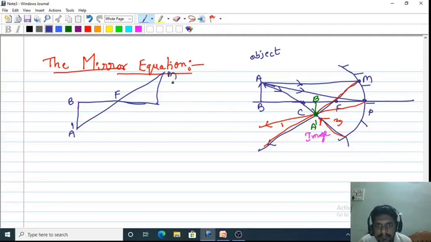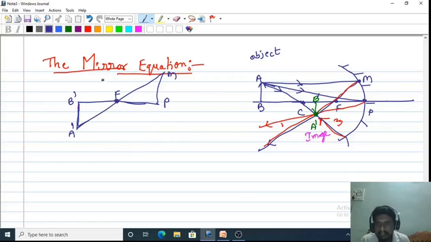This is M, P. These two triangles, B dash, A dash, F, and MPF, are two similar triangles. Why? Because they have common vertices.